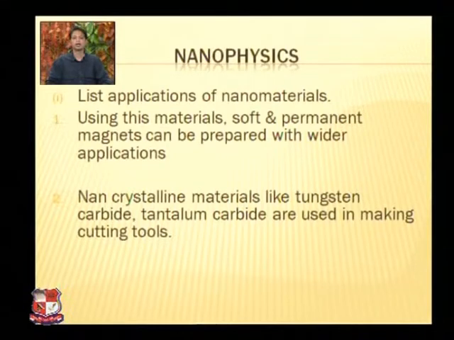Nanocrystalline materials like tungsten carbide and tantalum carbide are used in making cutting tools.